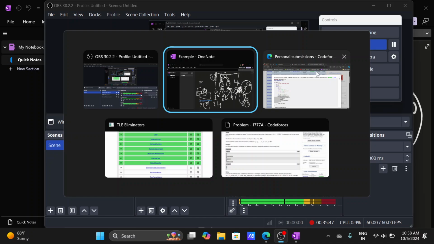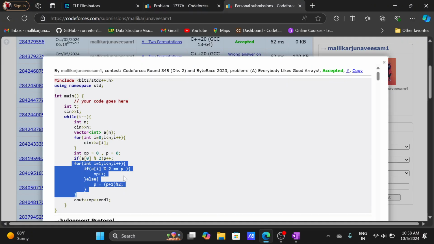So for the logic we are implementing this condition: the current parity is equal to the parity plus 1 divided by 2. We don't exactly need to use that condition.